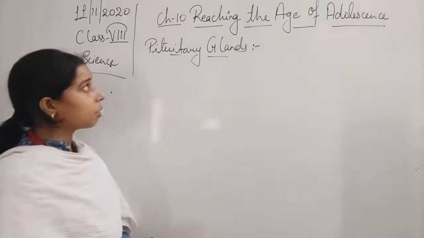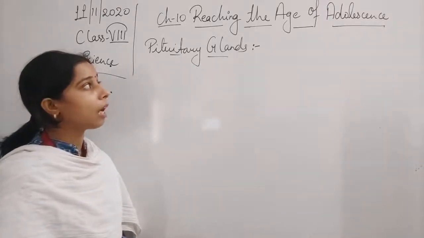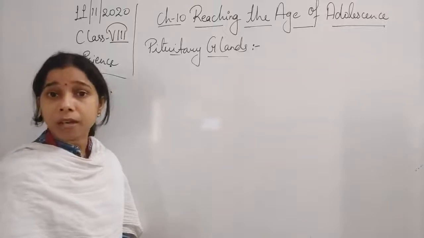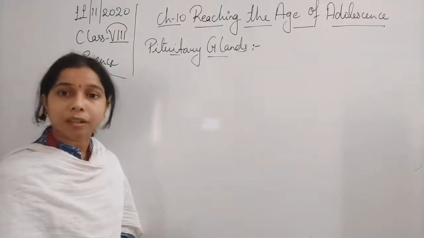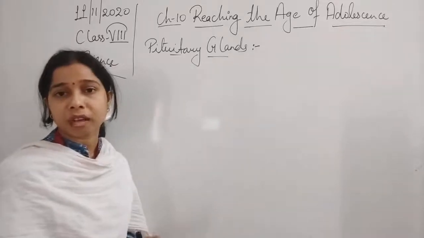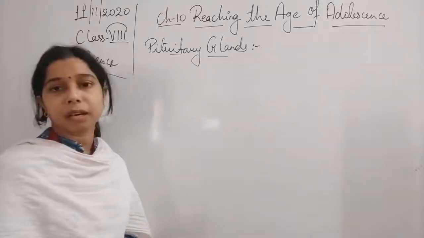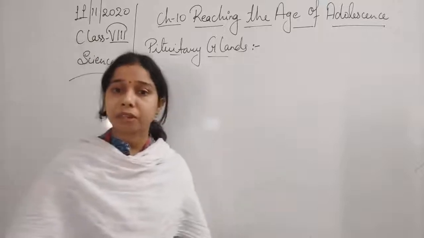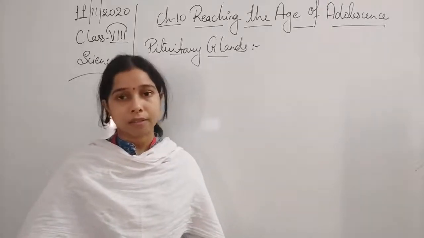So there are some things we have studied about the pituitary gland: it is a master gland. It helps in controlling all the other endocrine glands, and if some malfunctioning happens to the pituitary gland, ultimately it will affect all the other endocrine glands.